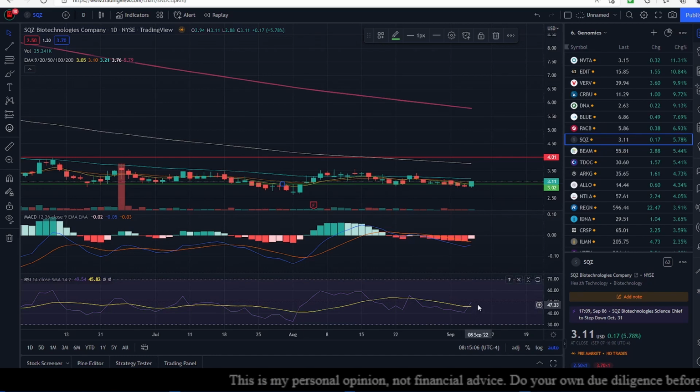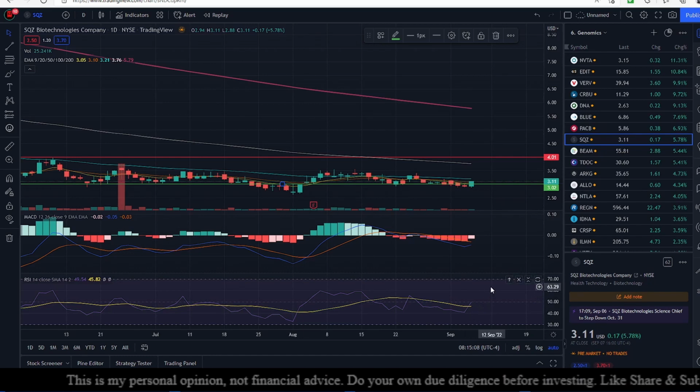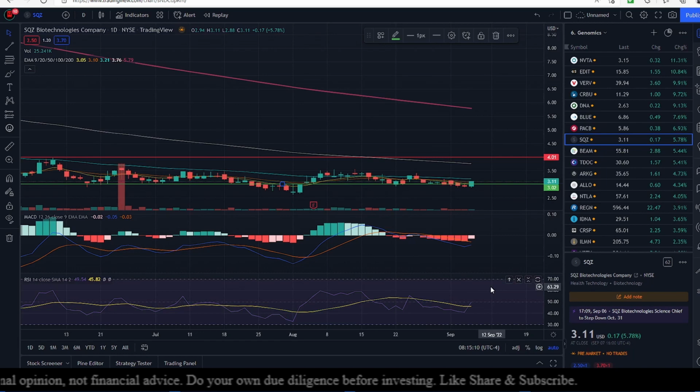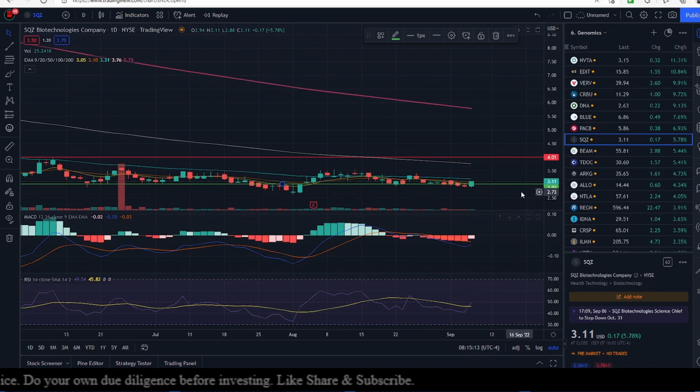And if I look at the momentum, it seems to support the idea of an upward movement, or at least staying above the line of support. But we'll see what happens when the market opens.